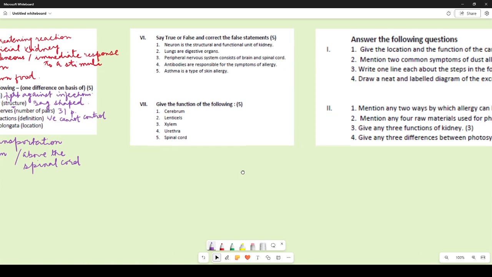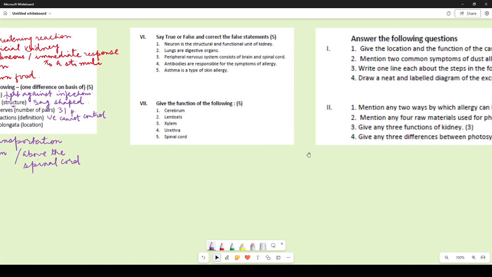Say true or false and correct the false statements. Now what many of you did was, you wrote true or false, but you did not correct the false statements. Now let me tell you over here that all of these statements were false statements. So let us check out what were the correct answers. Over here, neuron is the structure and function unit of kidney. No, you did not pay attention. It is nephron, which is the structural and functional unit of kidney. Or you could have written neuron is the structural and functional unit of nervous system.